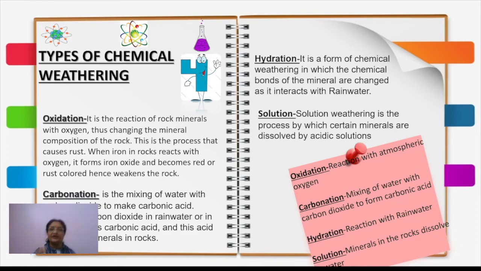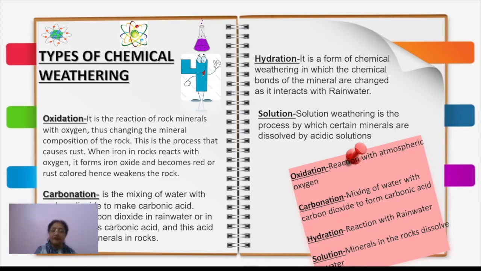When this carbonic acid reaches any limestone region, that can be taken as one of the best examples, it causes the dissolving of that limestone very fast. Though we all know very well that limestone dissolves in water very well.